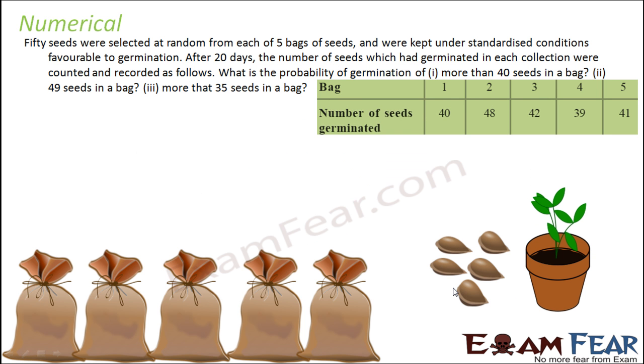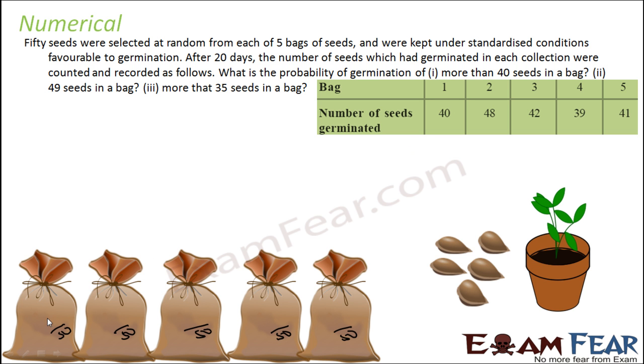50 seeds were selected at random from each of the 5 bags. So there are 5 bags and each of these bags has 50 seeds. They were kept under standardized conditions favorable for germination. After 20 days, the number of seeds germinated in each of these bags were counted.